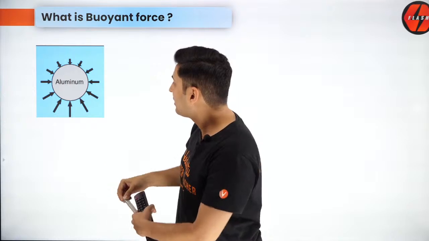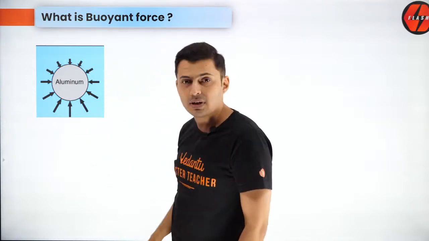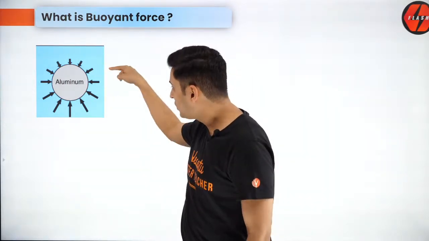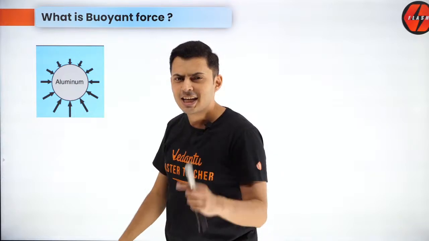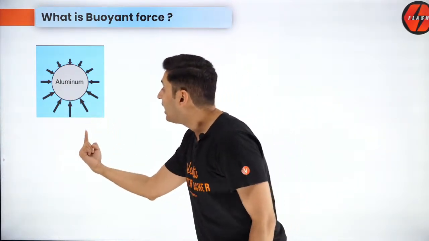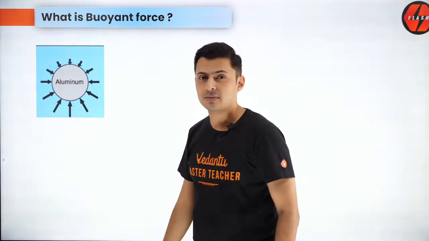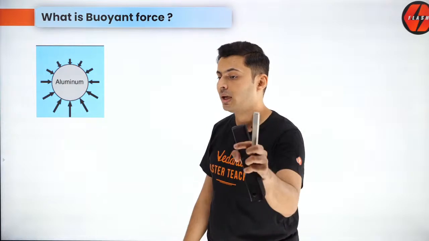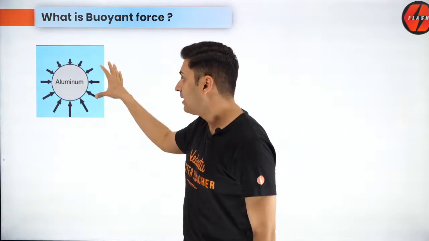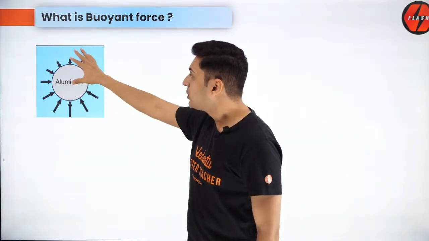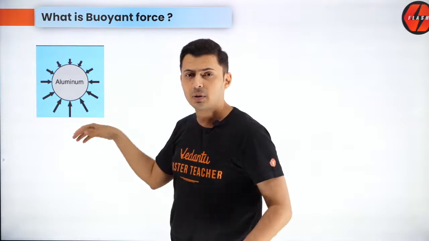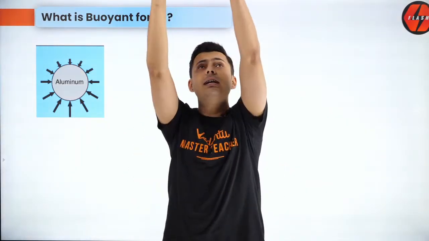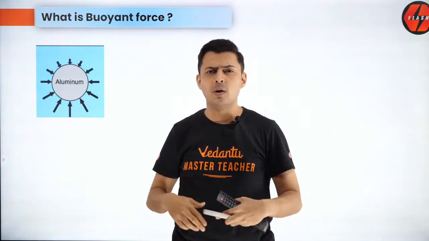But notice, the arrow marks are not of the same length. Why? Because as you go below, the pressure increases, and because the pressure increases, even the force will increase. I hope this is clear. So they are perpendicular and they depend on the pressure at every point. You can see they are not equal in magnitude. The ones at the bottom are very large, the ones on the top are very small.